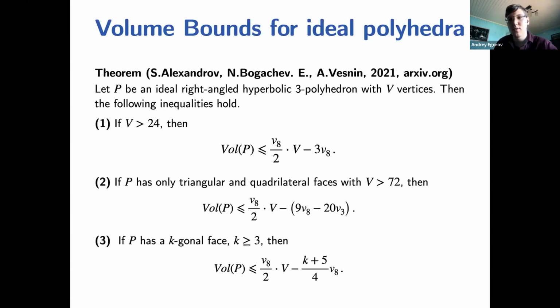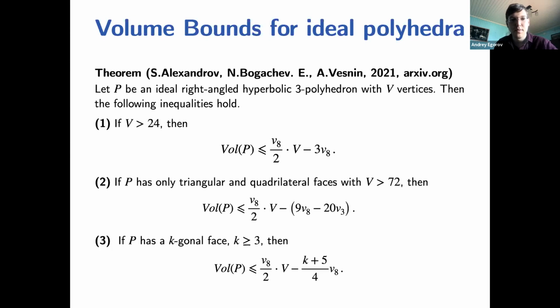And we can also consider other parameters of a polyhedron, not only the number of vertices. For example, in the third item, we approximate the volume by the number of vertices and a parameter k, which is the size of some face of the polyhedron. So if the polyhedron has a k-gonal face, then this volume bound is true.